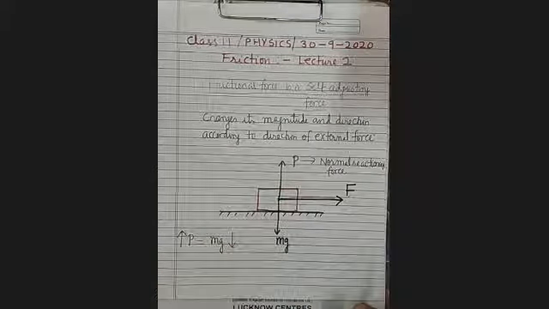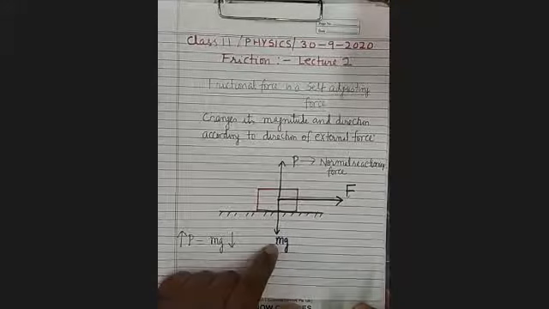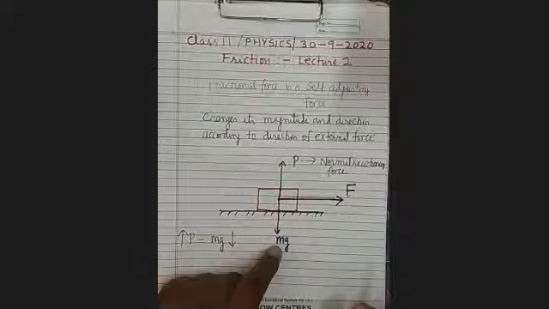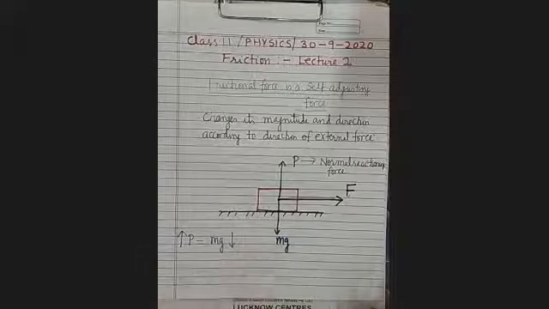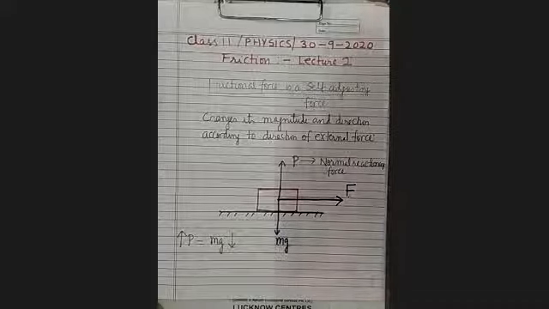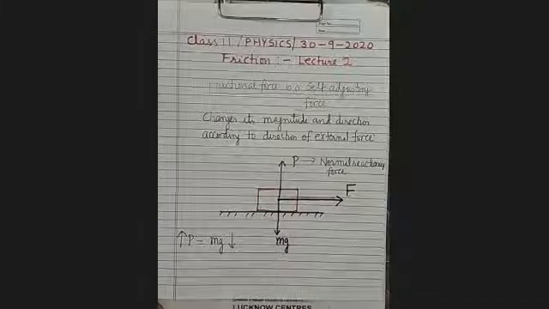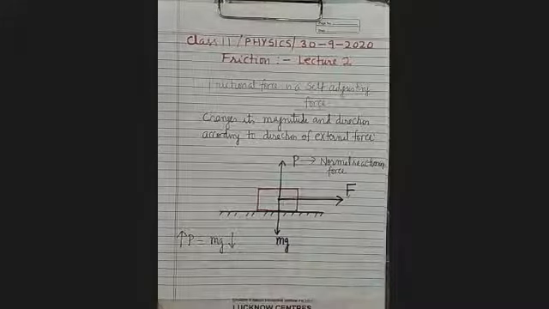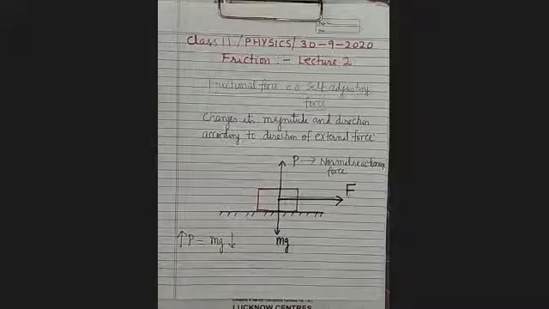Here this is a surface. Over this, a body is placed whose mass is m. How many forces will act upon the body? One is its weight, mg, acting vertically downward from the center of gravity, and the other is the normal reactionary force, which is acting vertically upward, which we have denoted P. What is the relation between P and mg?